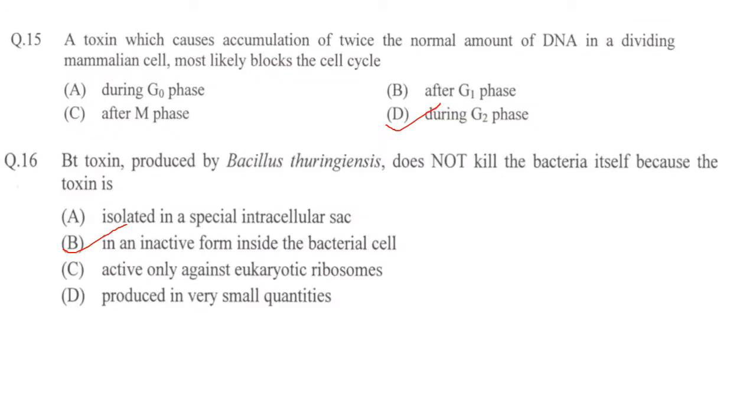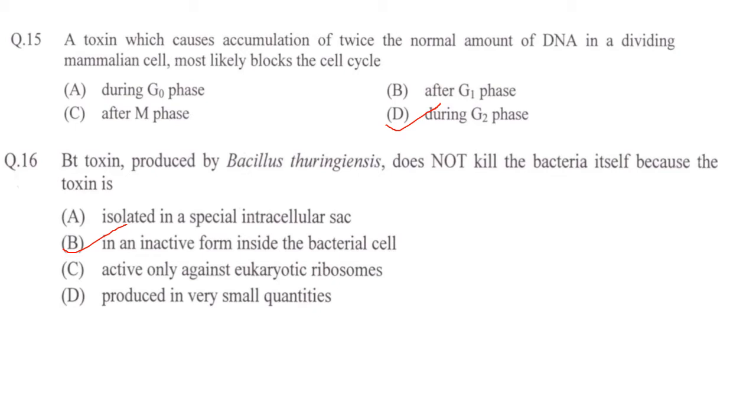Next one. A toxin that causes accumulation of twice the normal amount of DNA in a dividing mammalian cell most likely blocks the cell cycle during G0 phase, after G1 phase, after M phase, during G2 phase. Answer is option D, during G2 phase.